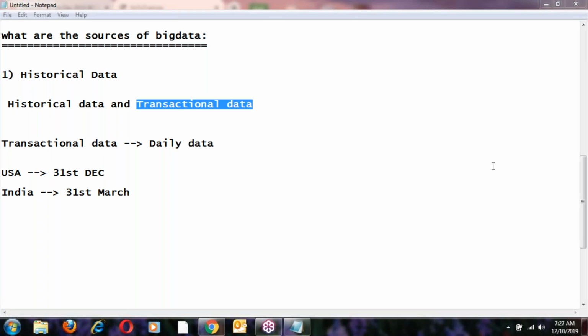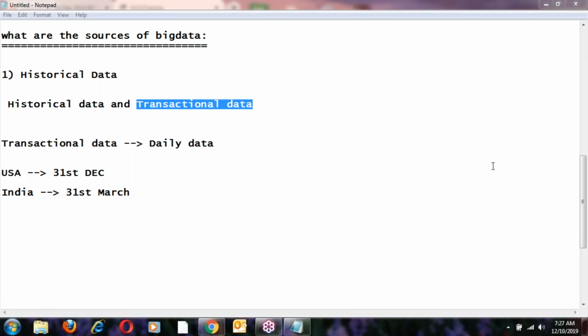It is read only. The database admin, the DBA, will give only read permission. They can't give update permission here. They will close the update permissions, so nobody can modify it. Only they can read the data. That is the way to convert from transactional data to historical data. They will simply lock the tables as read only.